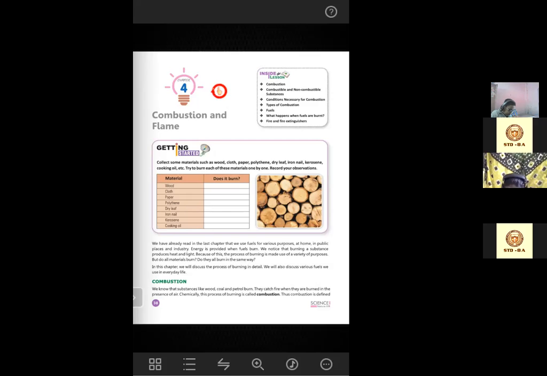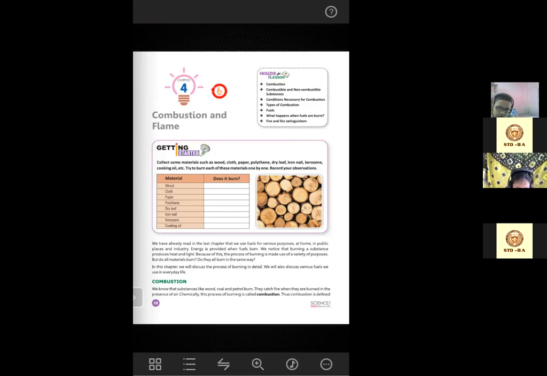Then we will learn about the fuels. Here also you will see that in NCERT book a separate chapter is there called coal and petroleum. In this section fuel, we will also learn about the coal and petroleum. You will see when we proceed. What happens when fuels are burnt? So what is produced, what we need for the burning of the fuels, what are the conditions for the burning of the fuels, and after burning the fuels, what do we get? Okay, so that we will learn, and at the end, we will learn about fire and fire extinguishers.